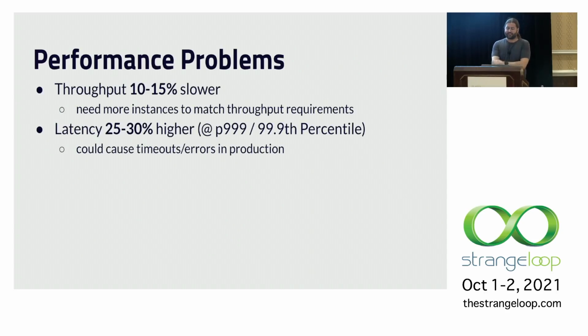And unfortunately, it didn't perform as well as the C implementation. Throughput was about 10 to 15% less, which means we'd need more instances to serve the same aggregate QPS. And the latency was about 25 to 30% higher at the P99.9, and that wasn't going to be super great for use in production. We might start to see timeouts and errors, and making a service 10 to 15% more expensive is not an easy thing to sell.